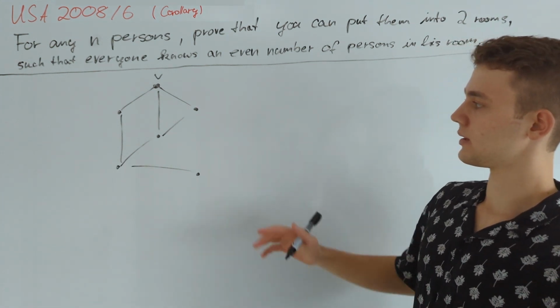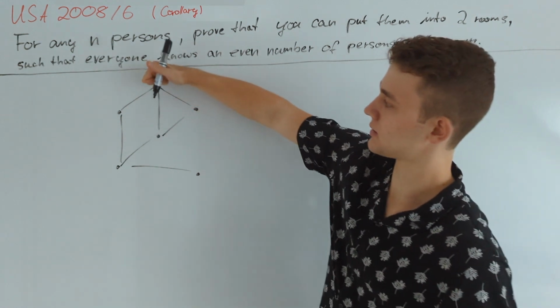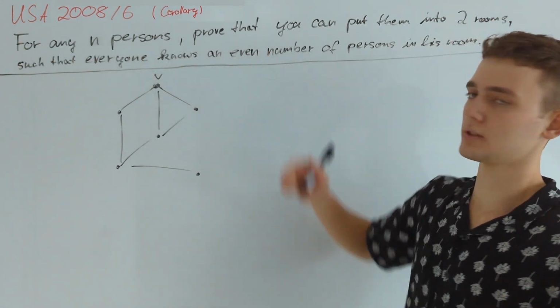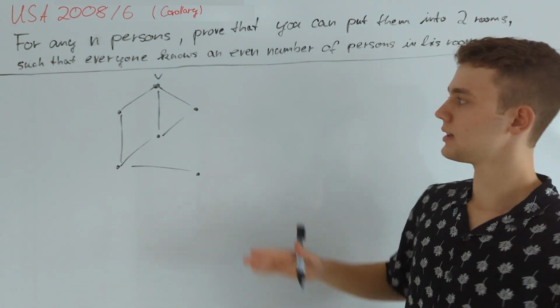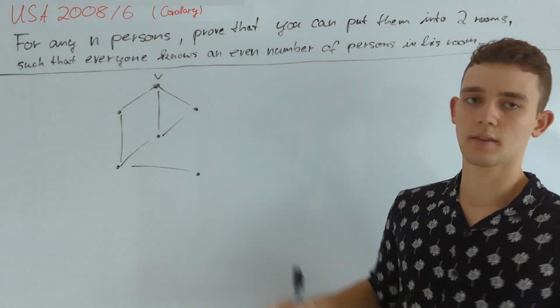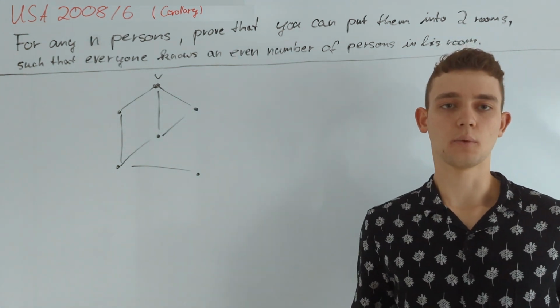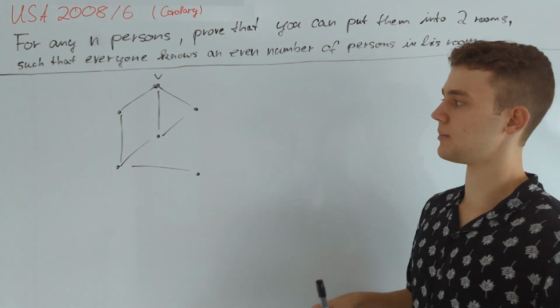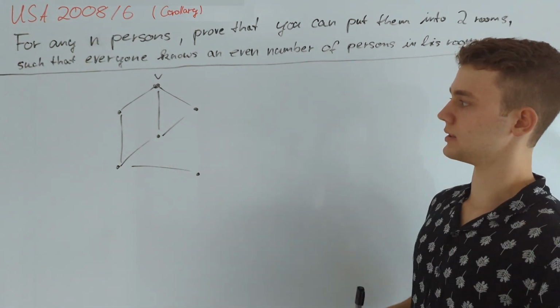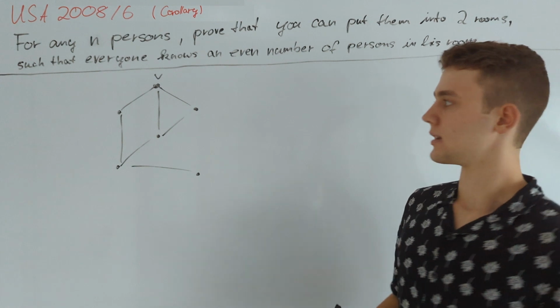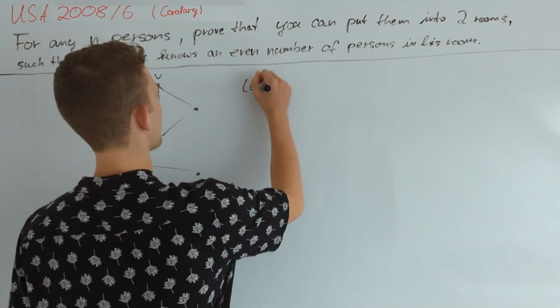So if we find a partition of those vertices except for v where our condition holds, then of course, since v has odd degree, there's going to be one of those sets where v knows an even number of other vertices. So this is really nice and gives us our idea for the proof,